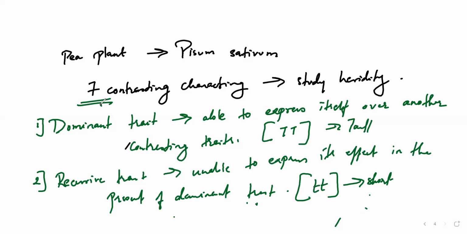For example, yellow and green: yellow you can write as capital Y, and green as small y. If capital Y is present along with small y, what gets expressed is the capital Y. Even if you have a green and a yellow, according to the law of dominance, the yellow is going to get expressed. This is the difference between dominant trait and recessive trait.